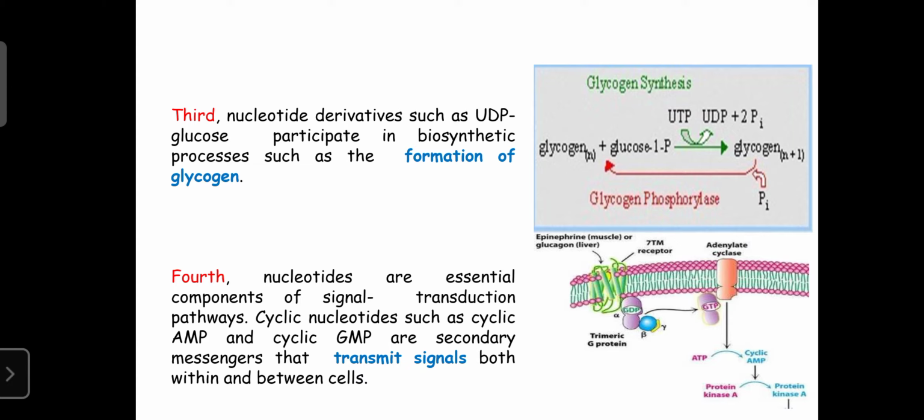So that was required for energy in the form of glycogens. So next is the fourth one. Nucleotides are also an essential component of the signal transduction pathway. The cells communicate with each other. One cell can communicate with another cell. That is known as communication or the signal transduction pathway.